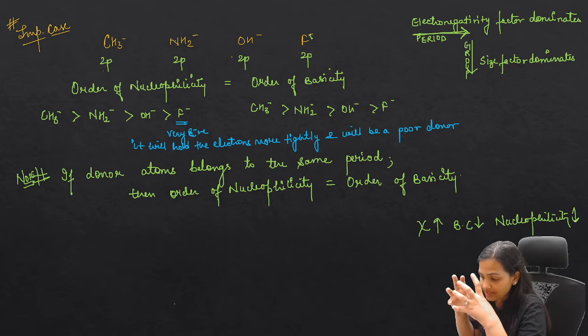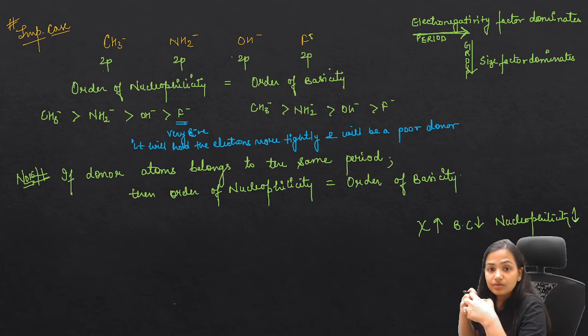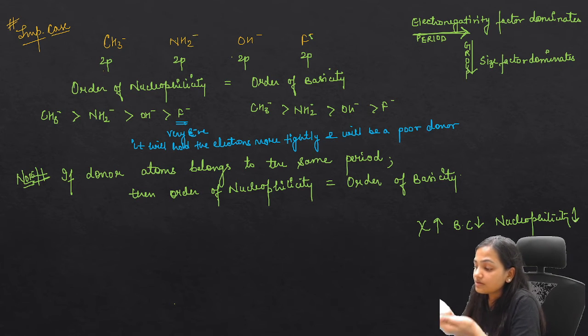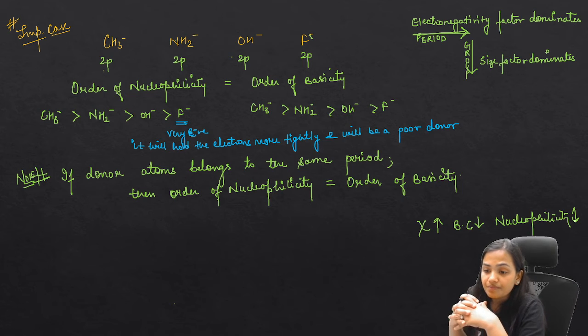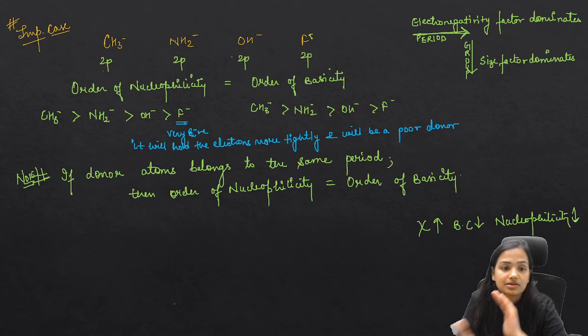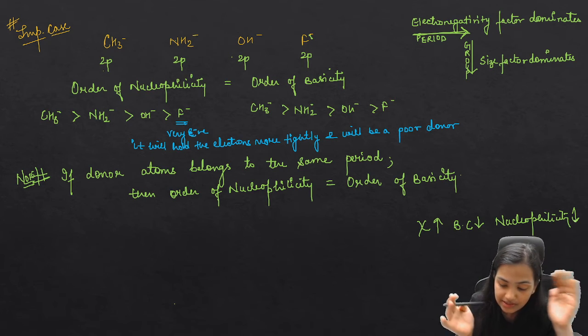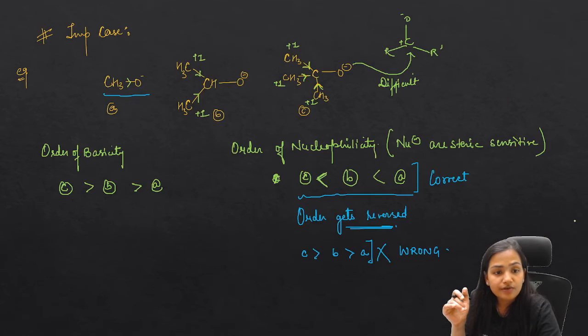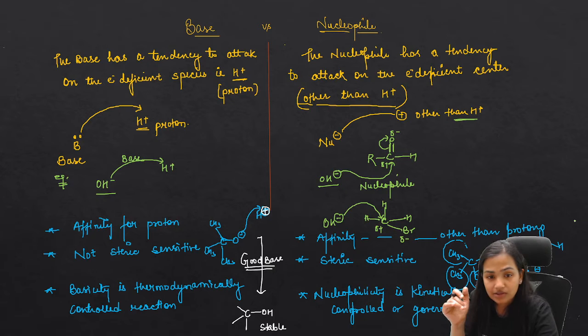When the size becomes smaller, fluorine is a highly electronegative atom, and it will hold the electrons very tightly. So if it holds the electrons very tightly, it will not be able to give the electron pair. Ultimately, the basic strength decreases and the nucleophilicity also decreases. Understood? So these are the things which I discussed with you. If you want to take a recap, please have a look.